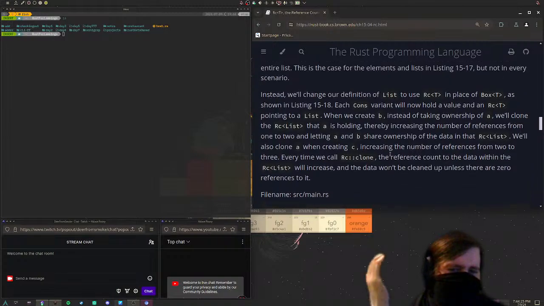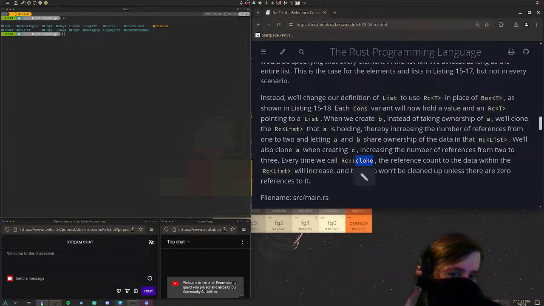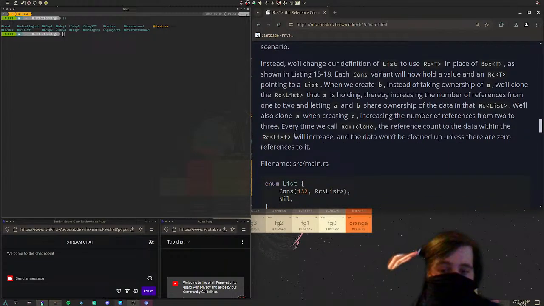So I'm assuming how this is implemented is that the clone implementation simply creates a new reference and then separately increases a counter within the Rc. Wow, sorry, I cannot speak today. Yeah, it simply increases a counter, and then separately the drop implementation decrements this counter.